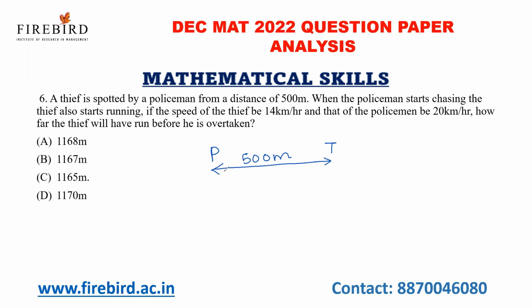If the speed of the thief is 14 km per hour and the speed of the policeman is 20 km per hour, how far will the thief have run before he is overtaken? Once the thief sees the policeman running towards him, the thief will also start running.